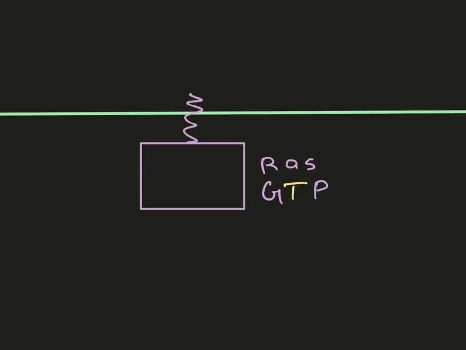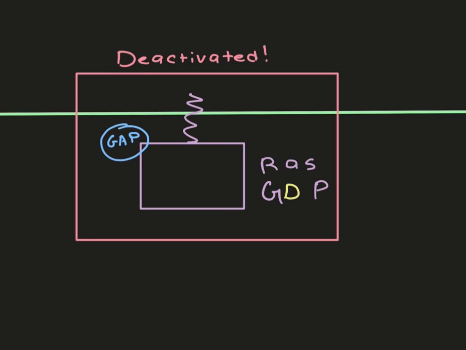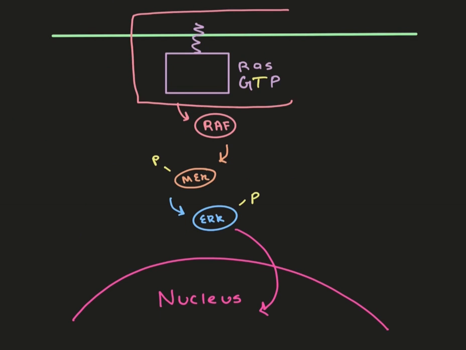RAS-GTP is deactivated by the G protein GAP. GAP binds to RAS-GTP and assists the RAS protein in the hydrolysis of GTP to GDP. GDP-bound RAS is no longer active and can no longer bind to RAF. As a result, the MAPK signaling pathway is turned off.